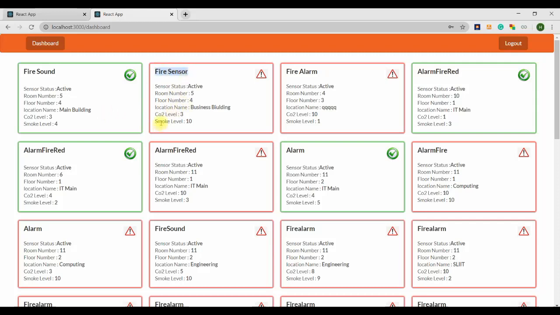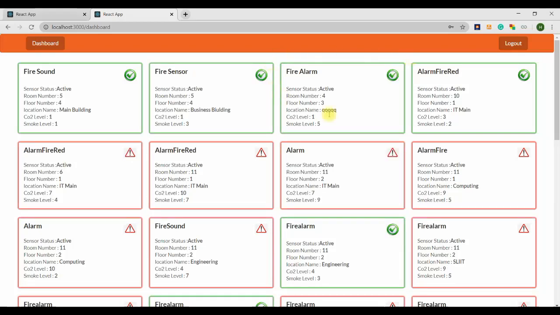This one, smoke level greater than 5. The CO2 level is okay, but the smoke level is greater than 5. So it shows the border is red.